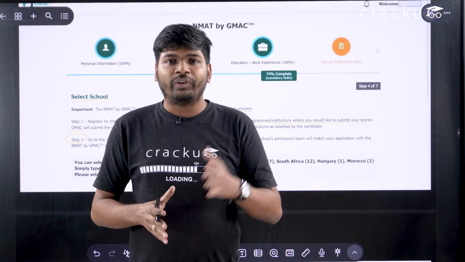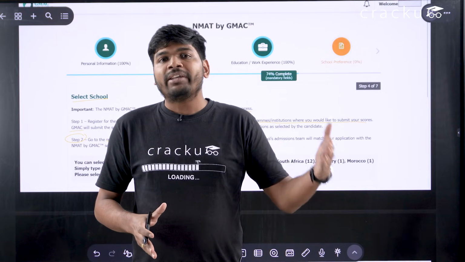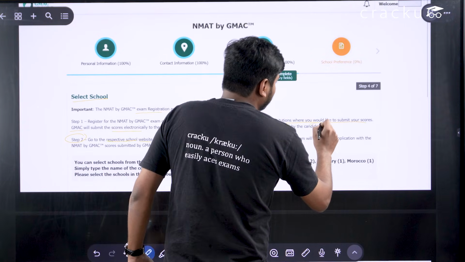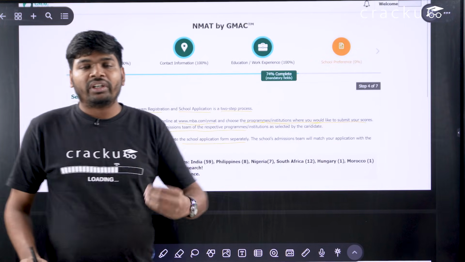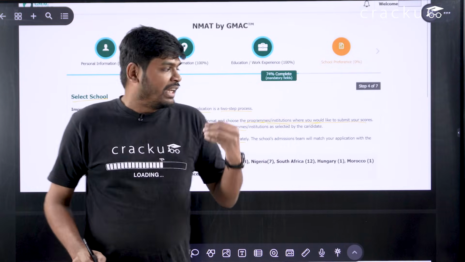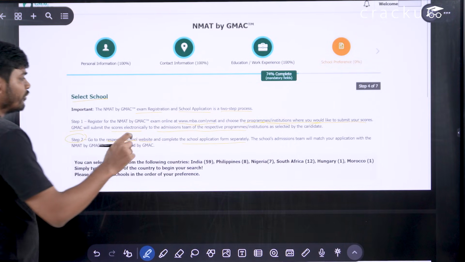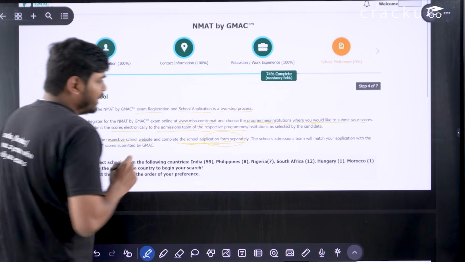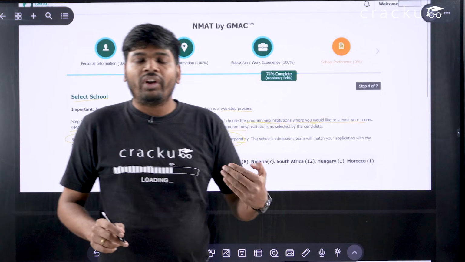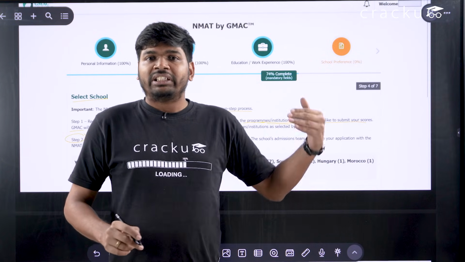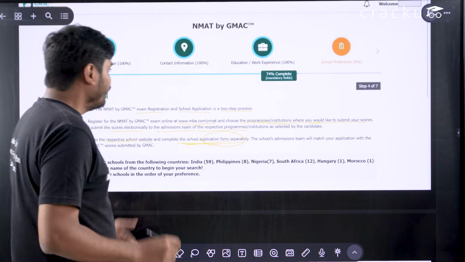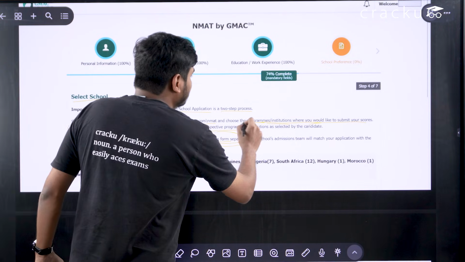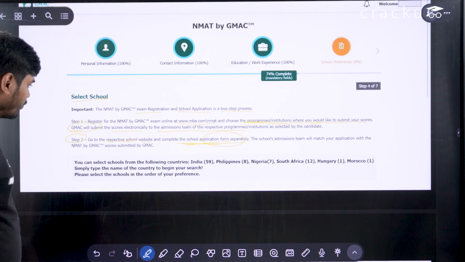For example, if you are applying for NMIMS Mumbai, you will select the program of NMIMS here, so that GMAT will send your score directly to NMIMS, and you have to fill the college form separately, that is the application form of NMIMS. This way, for all the colleges, you have to fill the form separately. This is just for the exam. And if you want GMAT to submit your score directly, you can select the institution and programs from here.